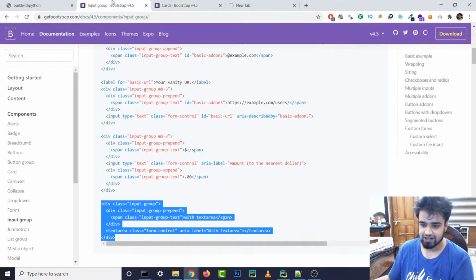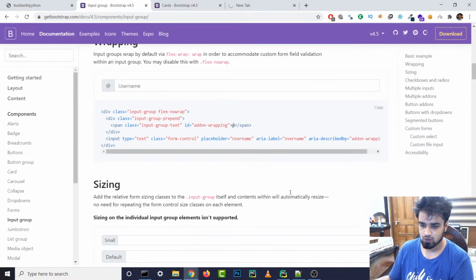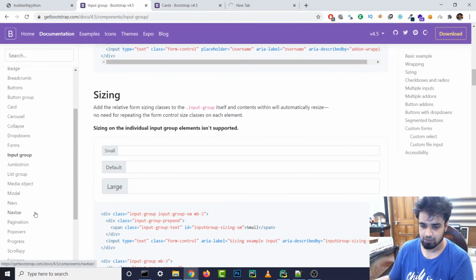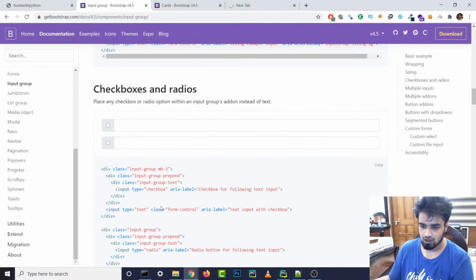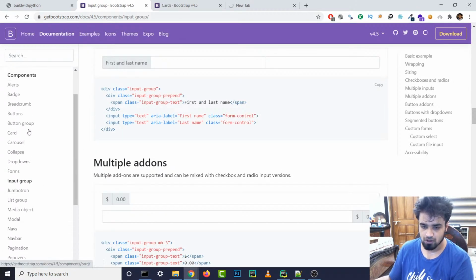I think I just added it without adding anything, if I'm not wrong, with a text area, but I don't need this one. Why is this popping up? Maybe I just need input instead of this input group. Let's see, where is input? Maybe we just need a form.